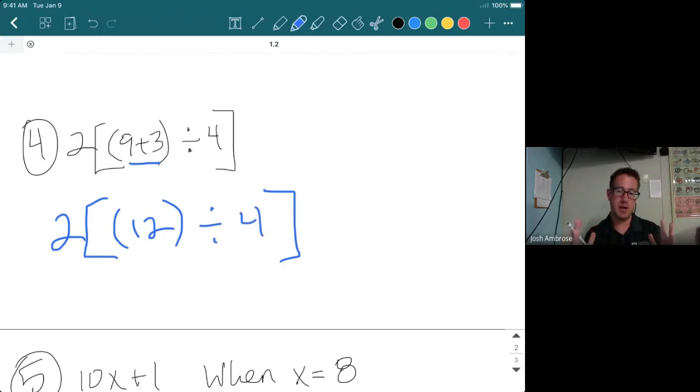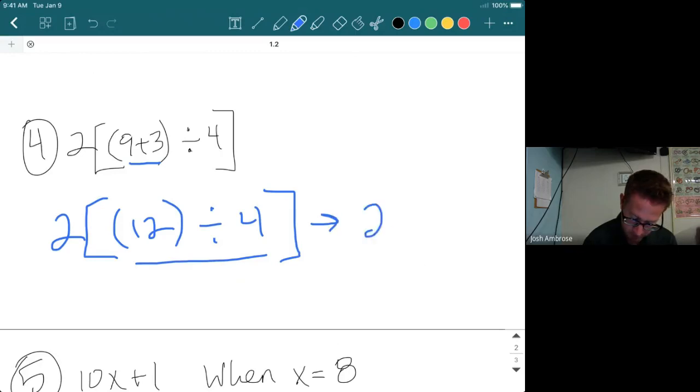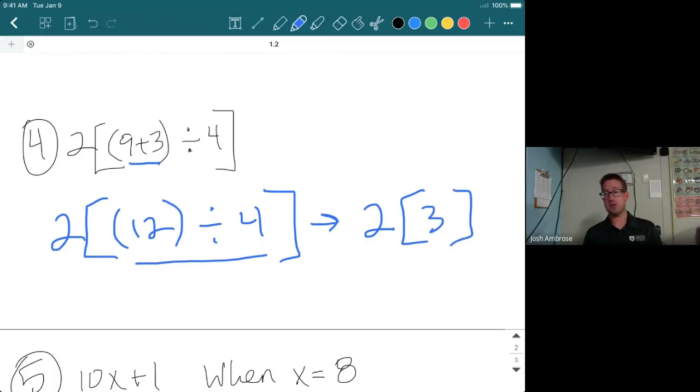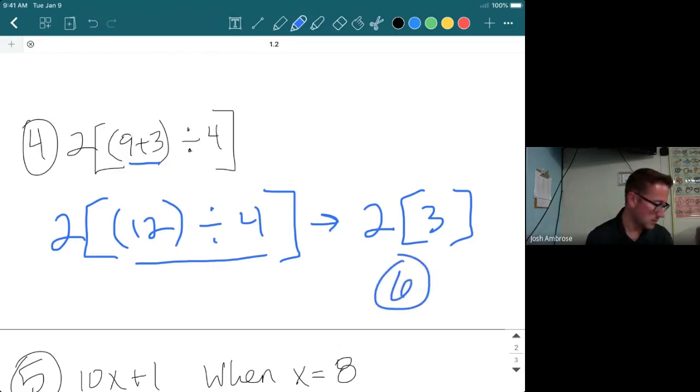So we're still in the brackets. And what do you have now? You have 12 divided by 4. Okay. So let's say now we have 2. And then what is the only thing left in that bracket? It's a 3. Okay. So you're just looking now at 2 times 3. Final piece here. 6. That's our solution. Okay, remember again, inside, work your way out.